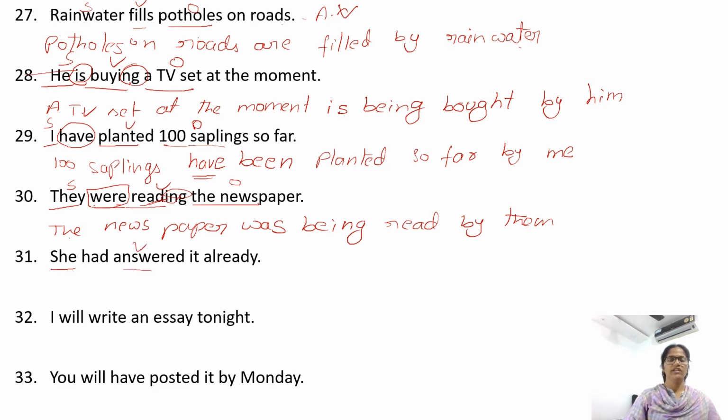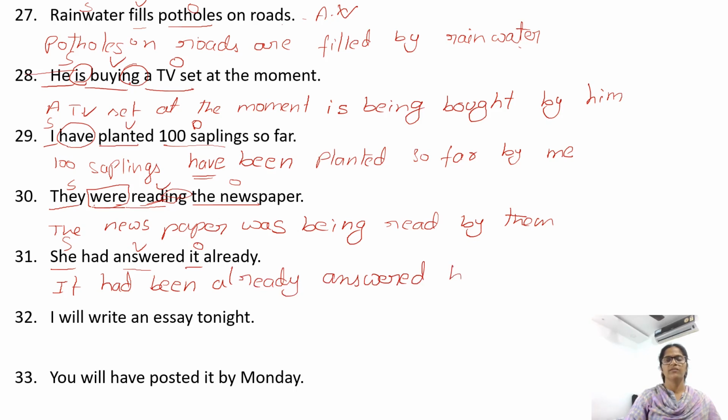She had answered it already. Answered is the verb, she is the subject, it is the object. It, we need to write had. After have, has or had, we need been. It had been already answered by her.